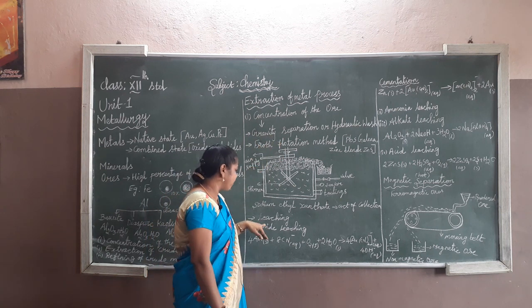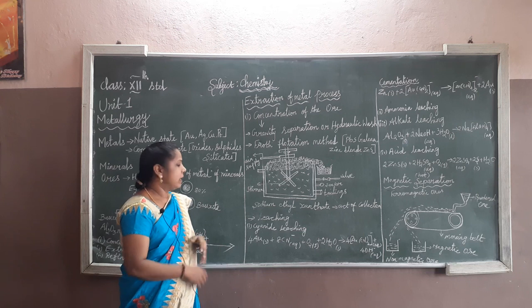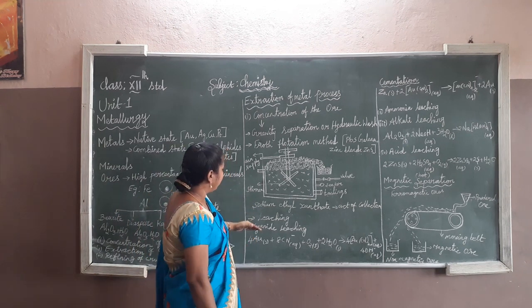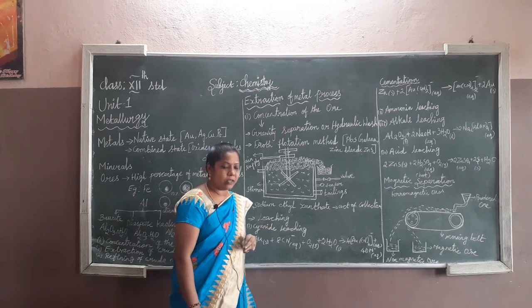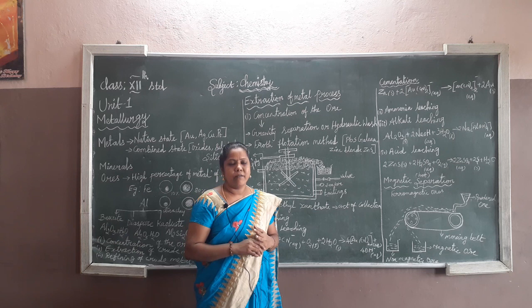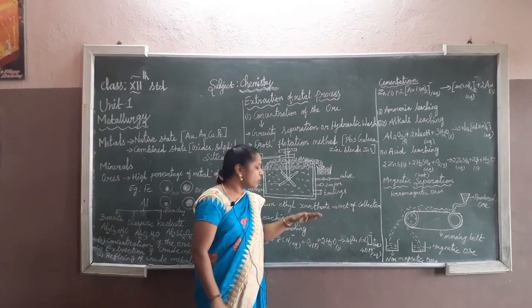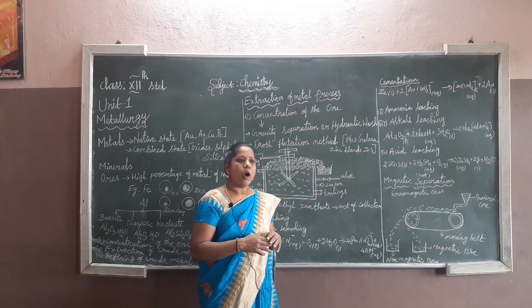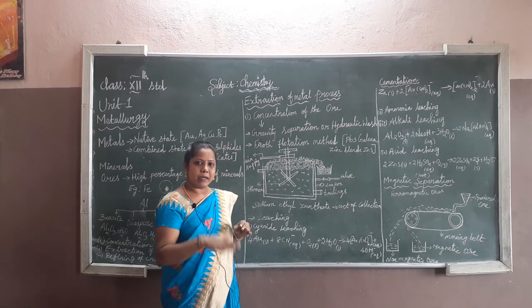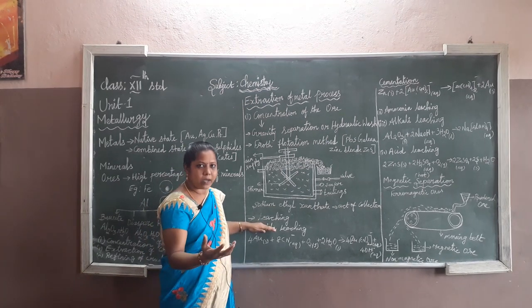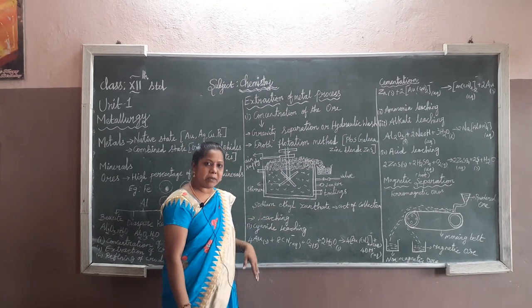And another one is the leaching method. The leaching method also has some smaller processes. First one is cyanide leaching. Leaching is nothing but the solubility of the ores. We have to choose a suitable solvent. We have to stir, and the metal dissolves in the solvent. Automatically the impurities settle down and the metal is soluble in the solvent. This method is called the leaching method.